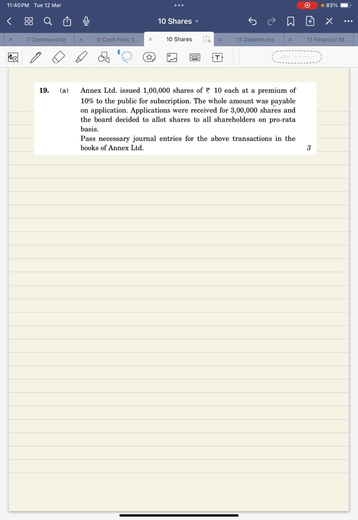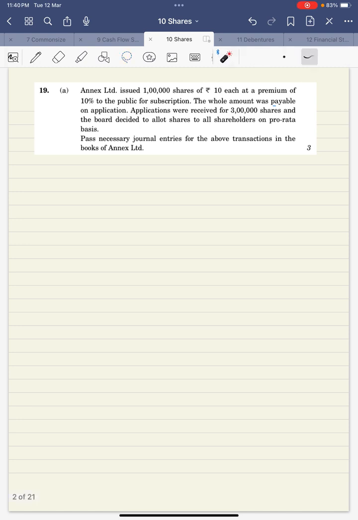So hello everyone. Today we'll be doing the questions of issue of shares. All these questions which I've taken in this PDF of today are the questions of issue of shares from the paper 2023. All the 5 sets I've taken, all the questions of 3 marks, 4 marks and 6 marks which were asked in the exam previous year.